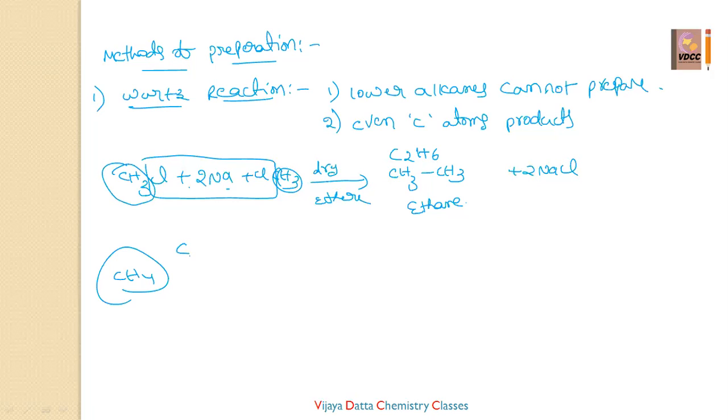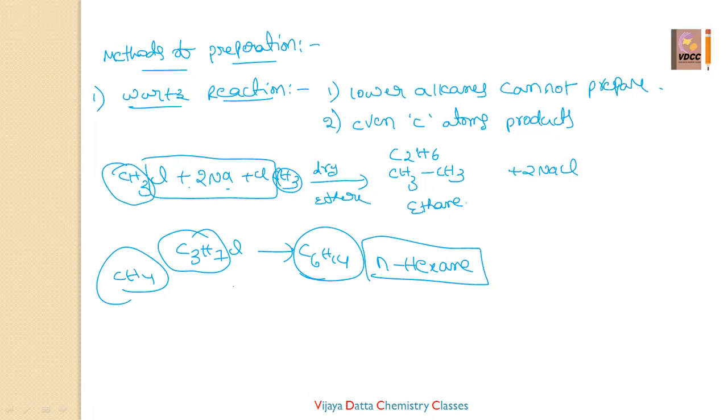Suppose they have given C3H7Cl. What is the product of the Wurtz reaction? Simple, you just double this alkyl group. The product is C3H7 plus C3H7, C6H14, that is n-hexane, normal hexane. If you take C2H5Cl with 2 moles of Na, 2 moles of C2H5Cl in the presence of dry ether, the product is C4H10, straight chain, which is called n-butane.